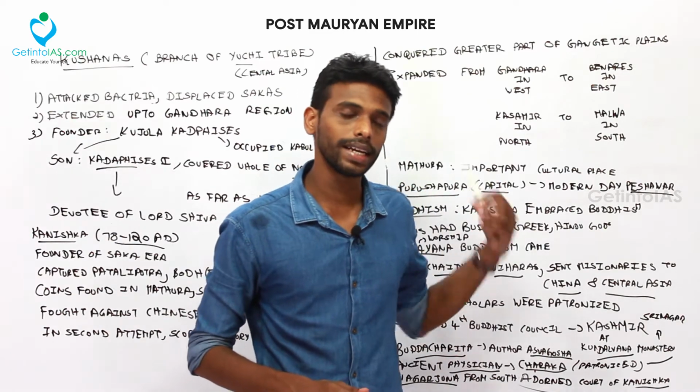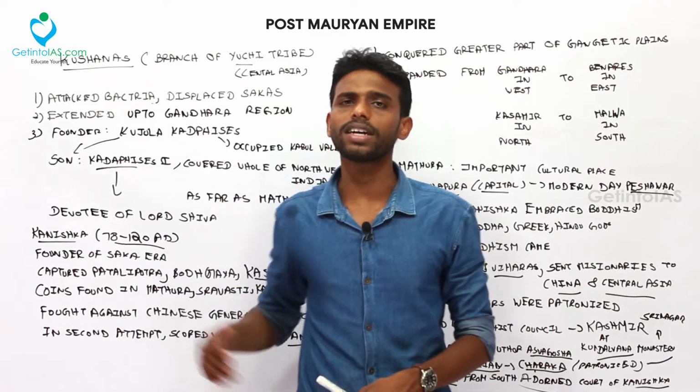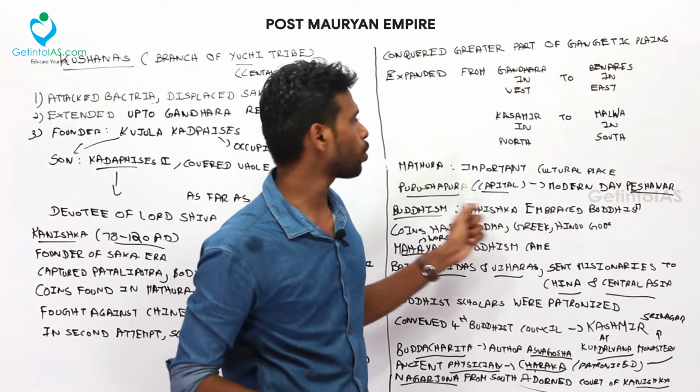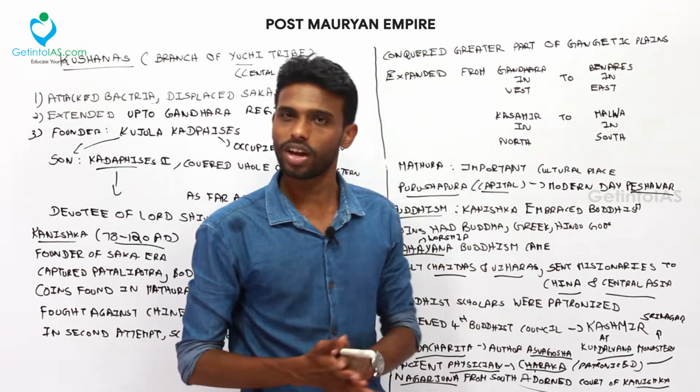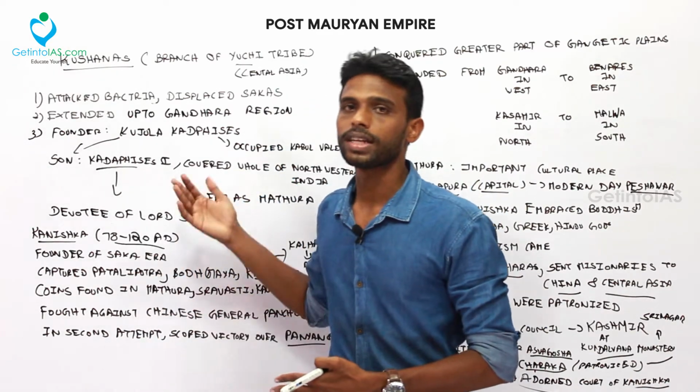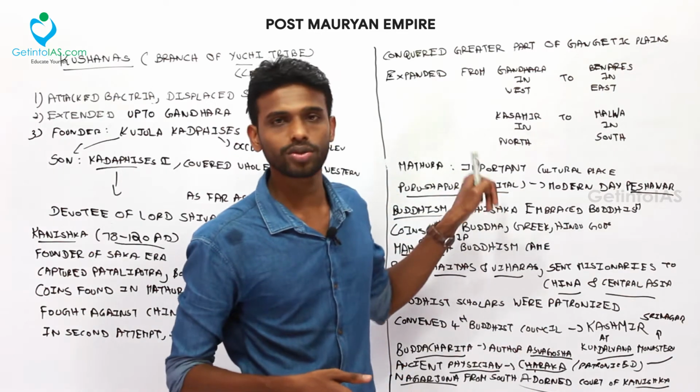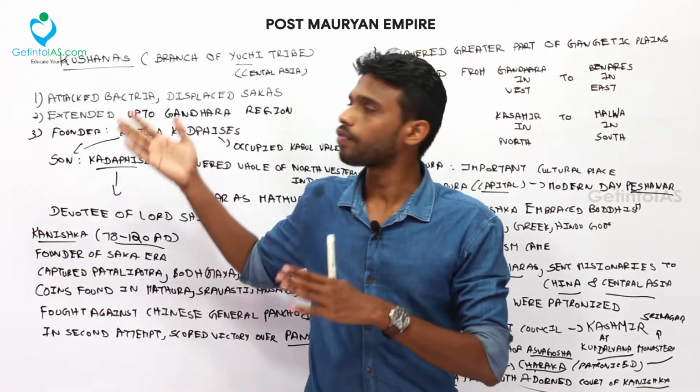Now we have to see about the decline of the Kushanas as well as the artworks. Mathura was an important cultural place, so there was a Mathura school of art. We will see in the next slide about the Mathura school of art as well as the decline of the Kushanas.